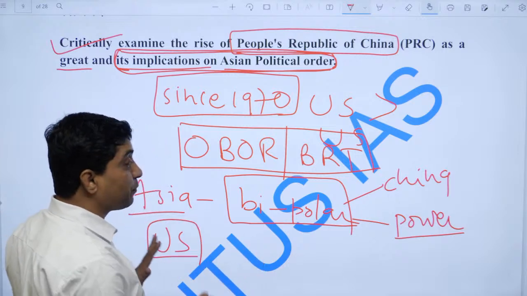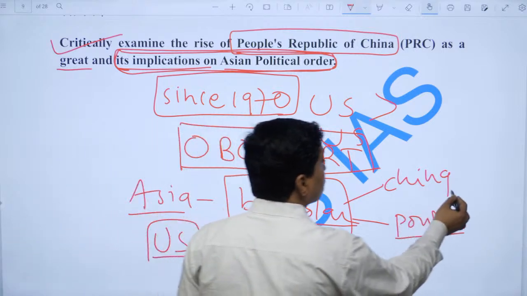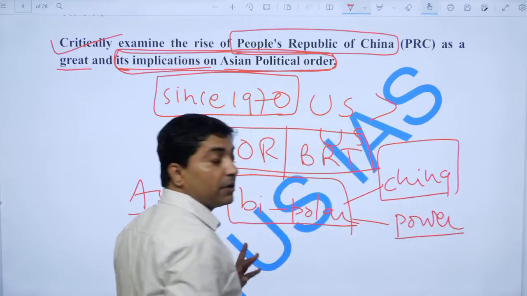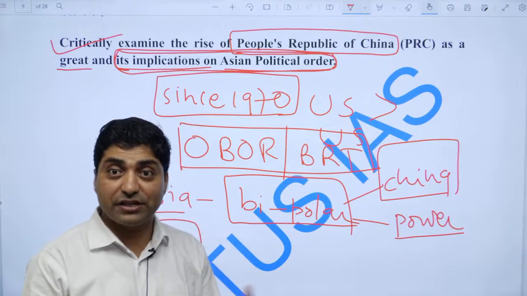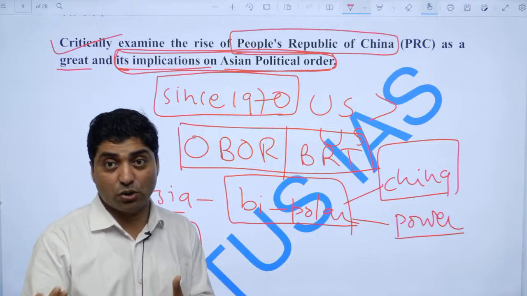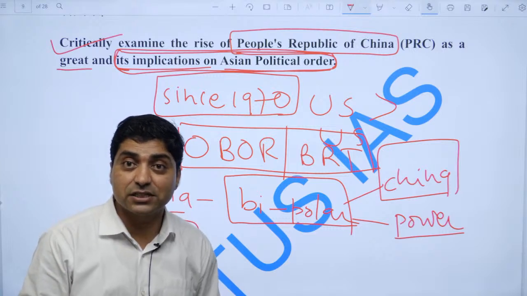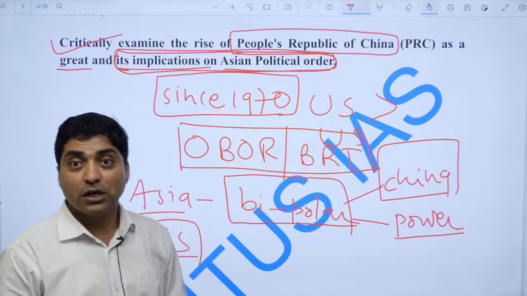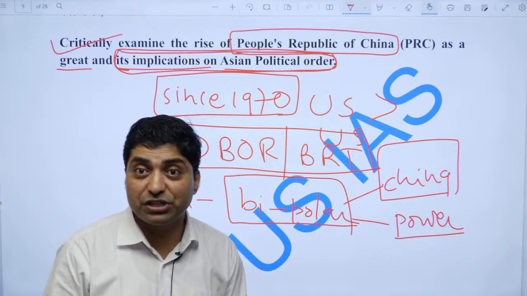India wants a multipolar Asia, right? But China is becoming aggressive. It is threatening all its neighbors, right? It is threatening India, right? It has had so many conflicts, including the Galwan conflict. It is threatening Taiwan. It is threatening all neighboring countries, right? It is threatening Japan, right?